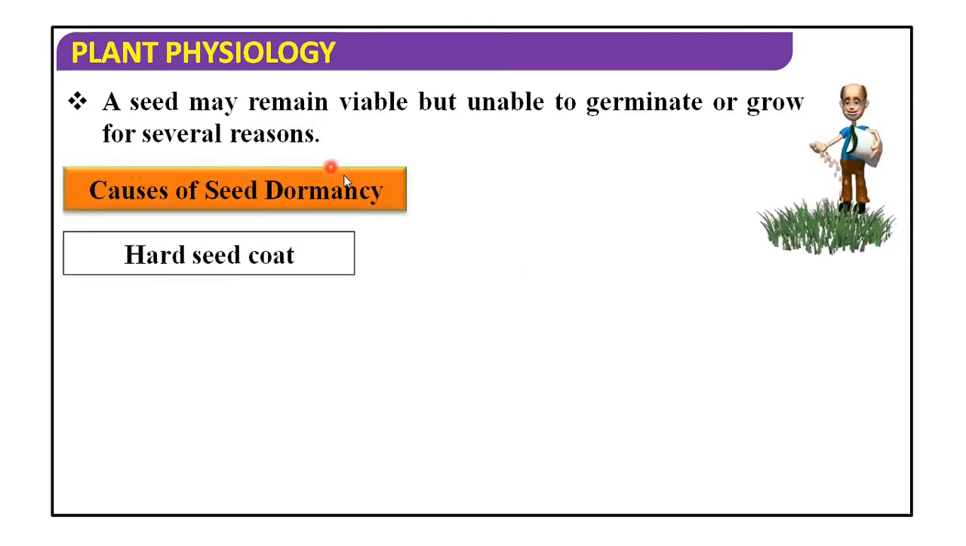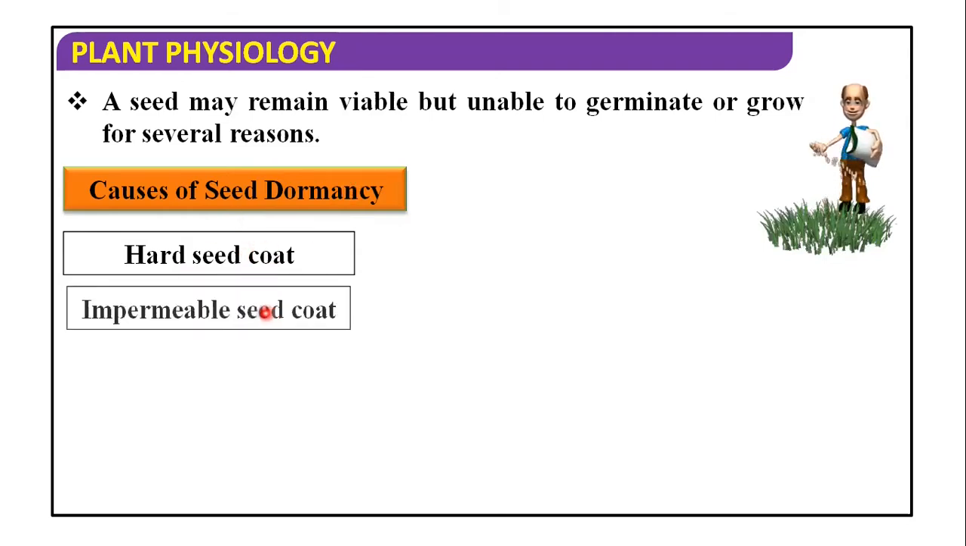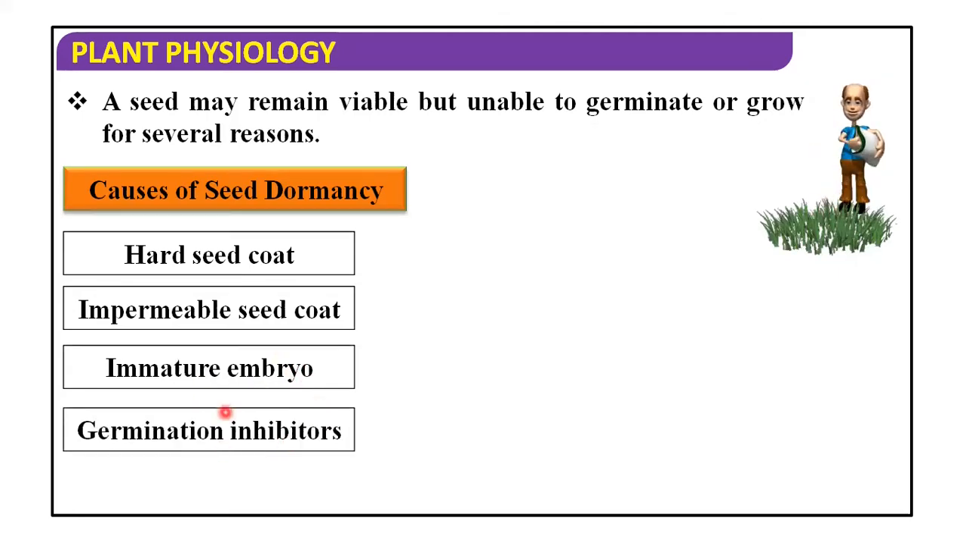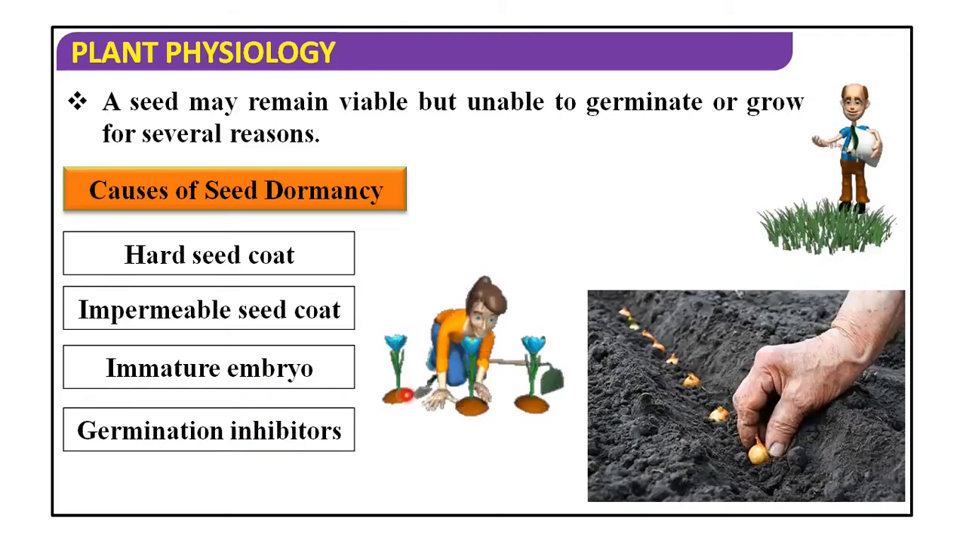See, the causes of seed dormancy. Now, which are the causes of seed dormancy? By which cause is the seed development stopped? That is hard seed coat. If a seed has a hard seed covering, that is an impermeable seed coat, meaning any liquid or water cannot enter the seed. Immature embryo is the most important term, and germination inhibitors also, like hormones which cannot help in the germination. See, this is the picture.